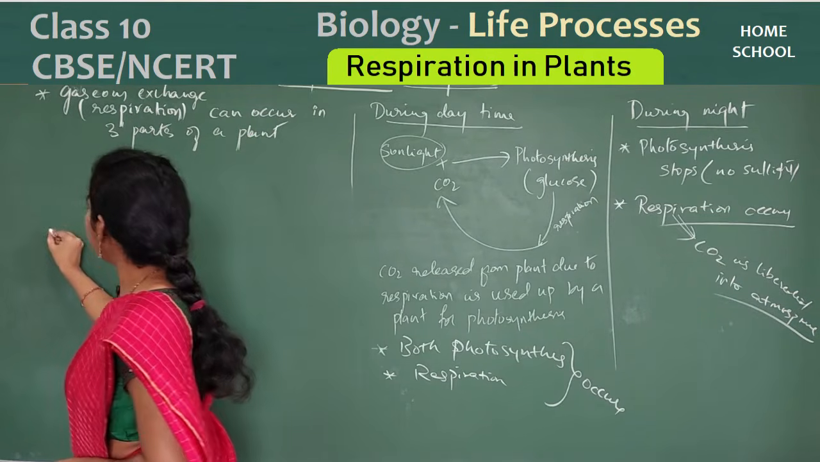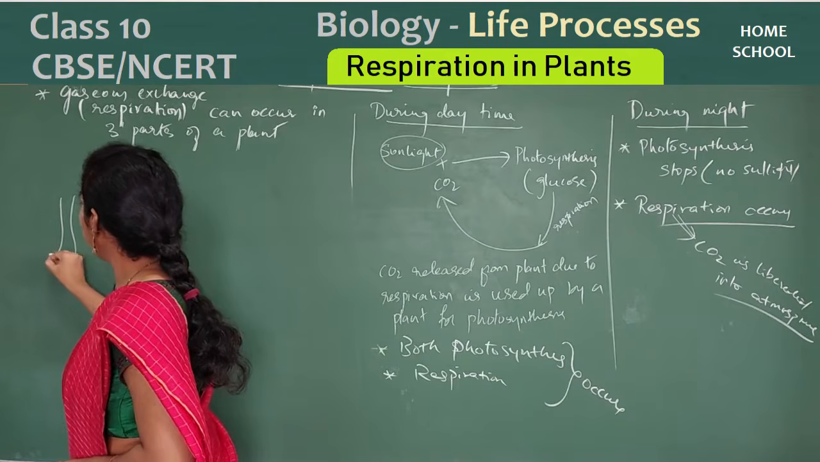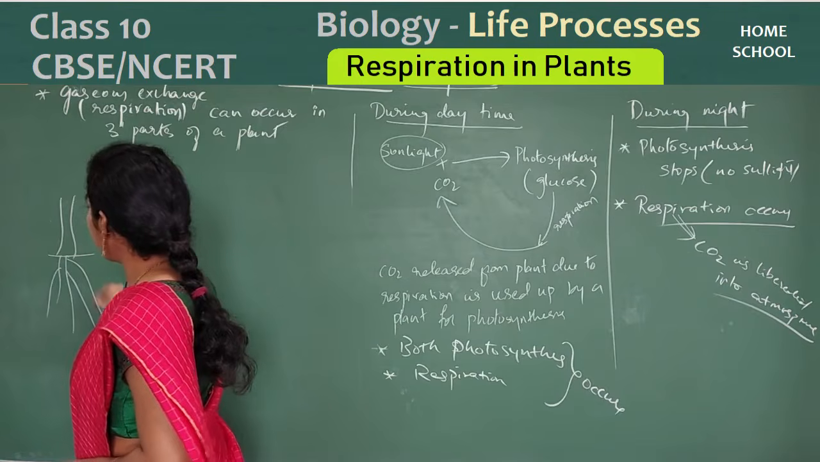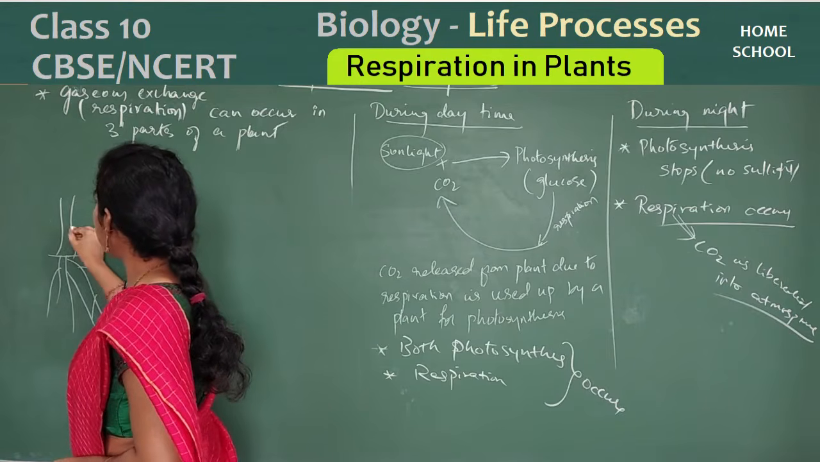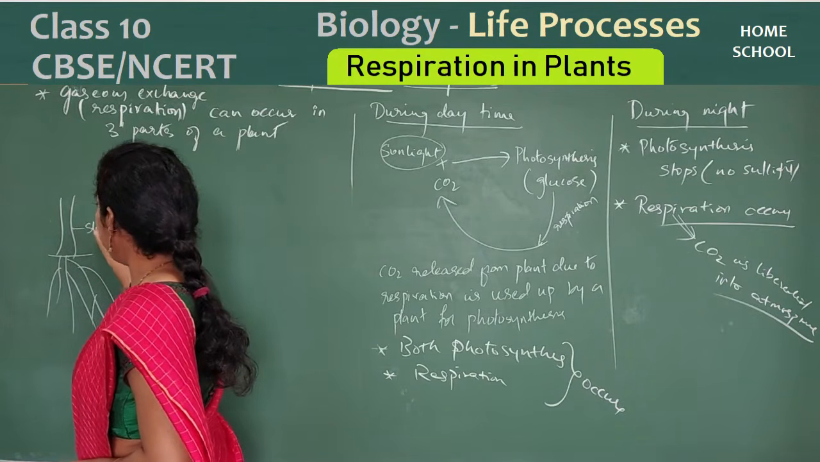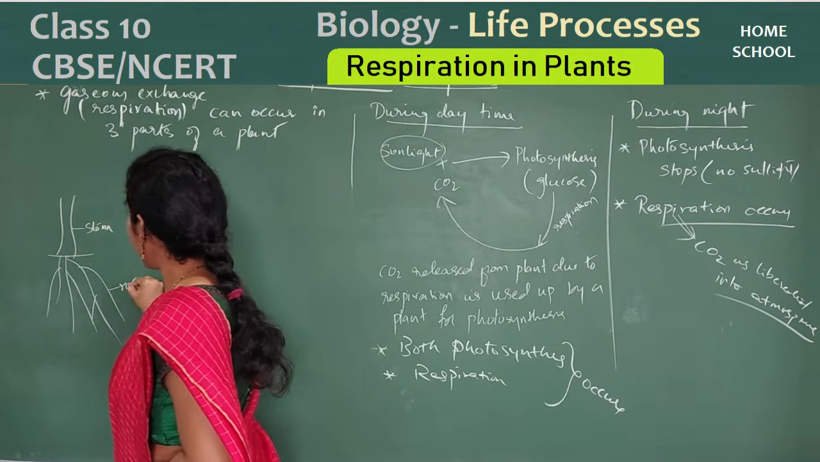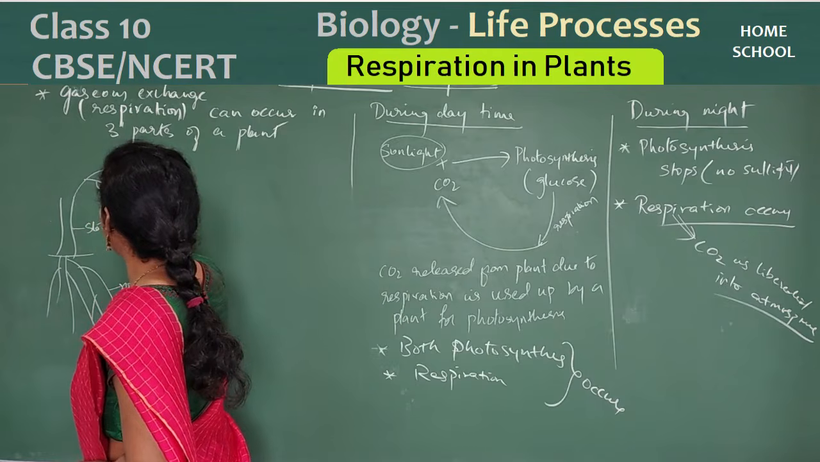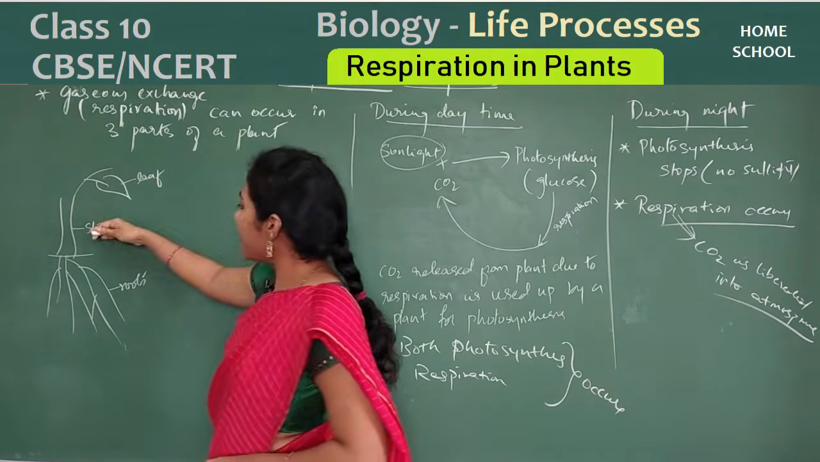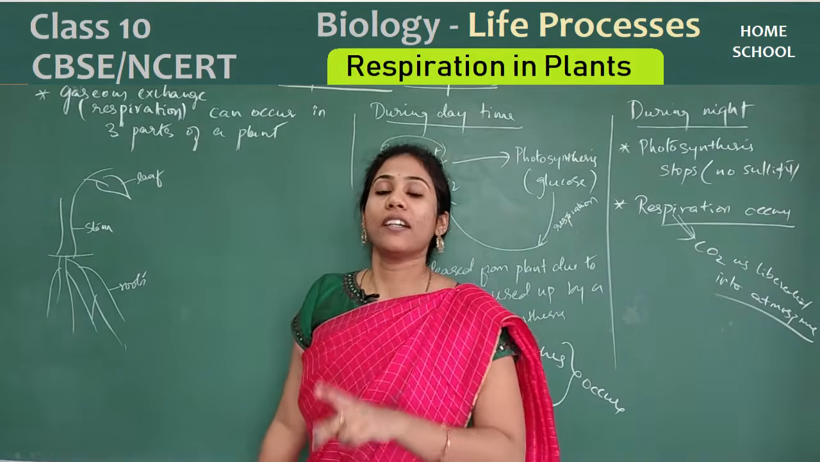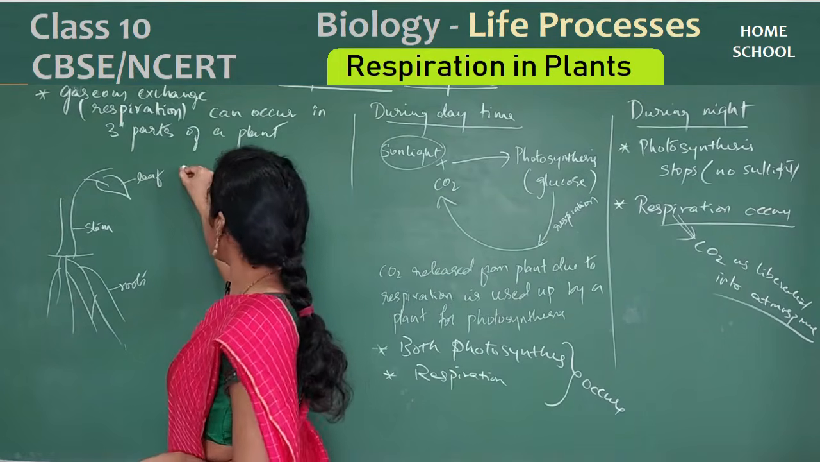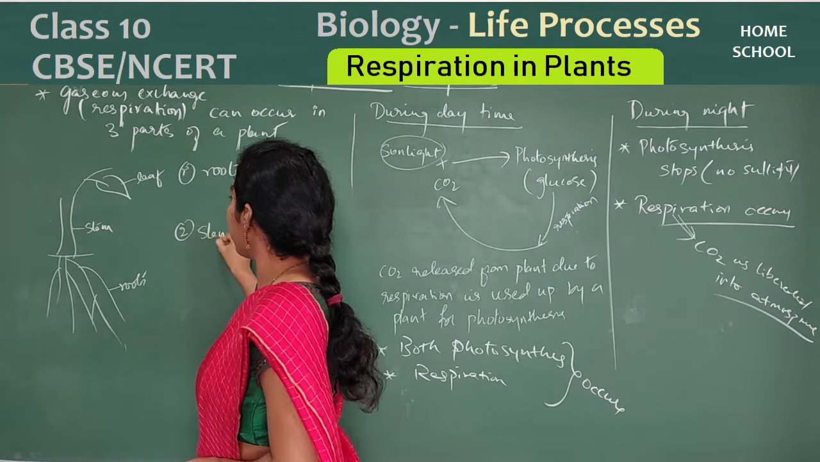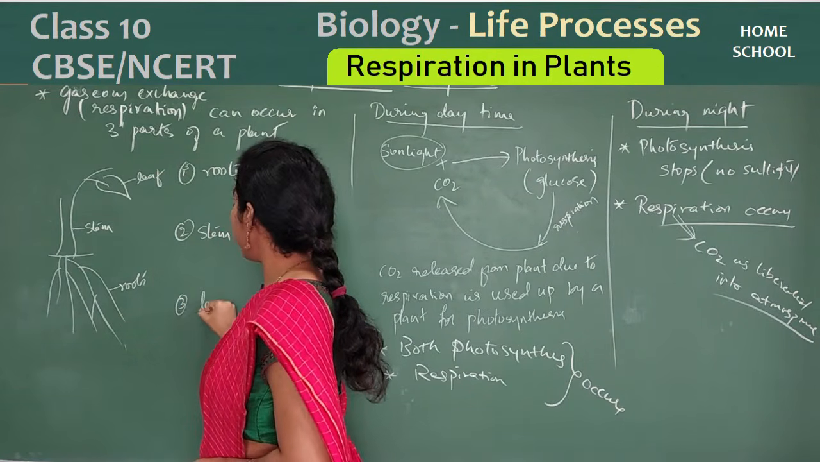Okay, say for example, I'll draw a plant here. See, these are the roots. Yes or no? The roots. And this is a branch or stem. Okay, these are our roots. And I will draw one leaf here. This is a leaf. So these are the three parts through which respiration occurs in plants. So what are the three parts? First one is roots, the second one is stem, and the third one is leaf.